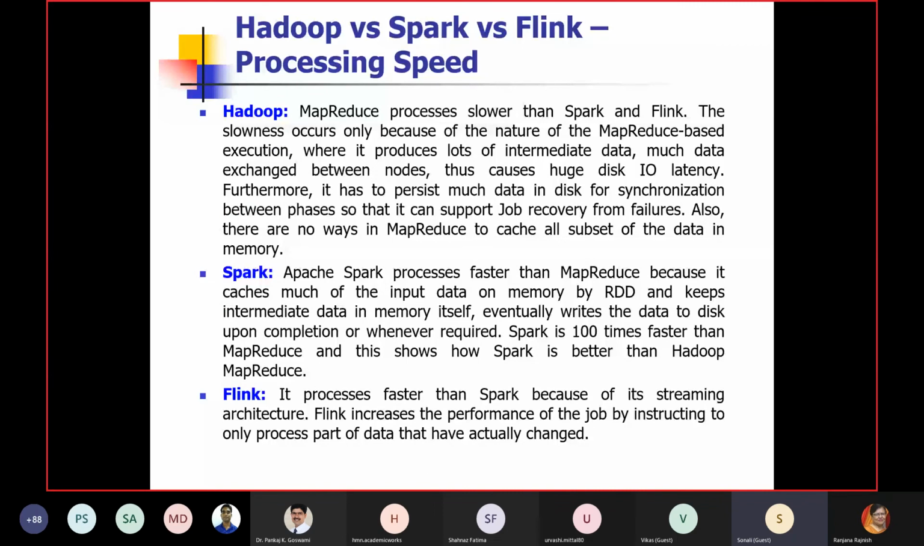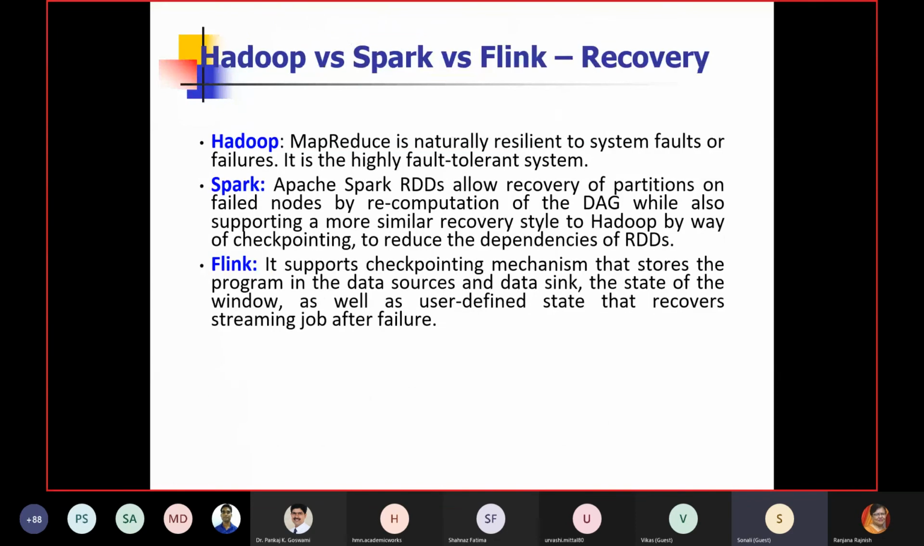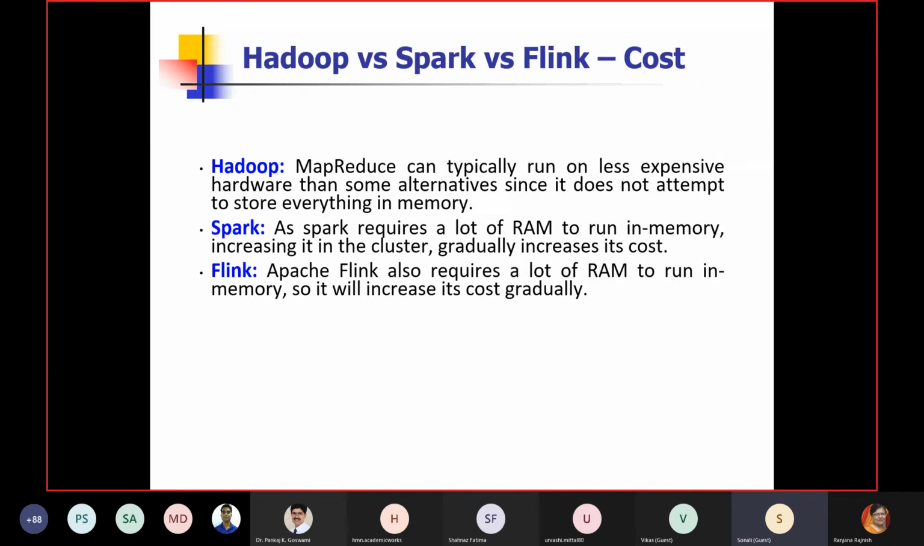Processing speed: if you need distributed processing, or if you are dealing with streaming data, definitely Spark and Flink will be the choice. Otherwise, Hadoop is also highly suitable for heavy processing applications. The only thing is it does not work with streaming data. Okay, recovery: they are all reliable and fault tolerant, so there is not much difference.